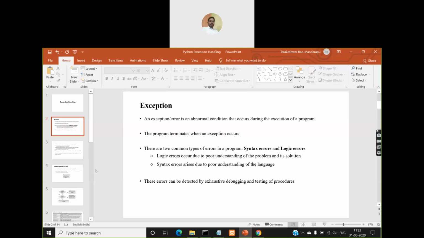So if you look at the third point, the sub points mentioned here: logic errors occur due to poor understanding of the problem and its solution. If you don't understand the problem and how to give the solution to that problem, then you will come across these logic errors. And syntax errors will arise due to poor understanding of the programming language itself.